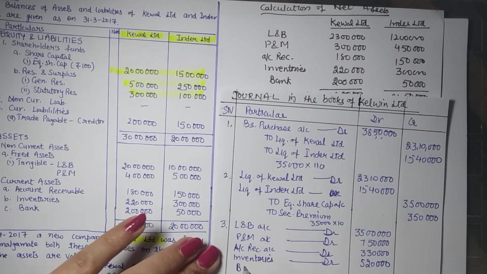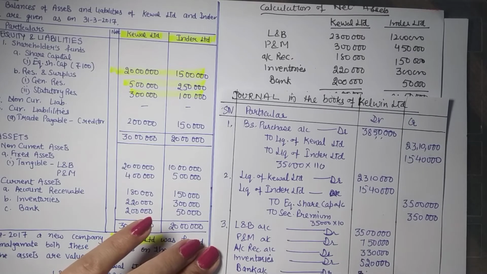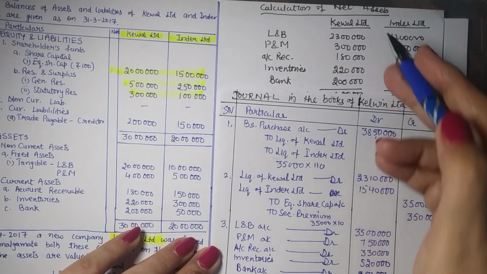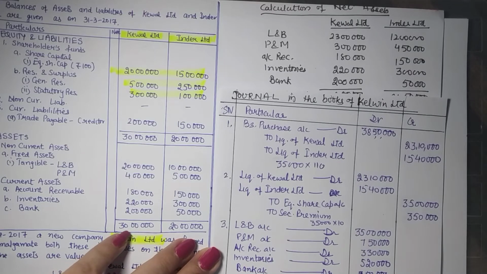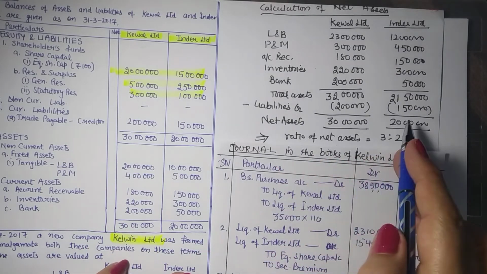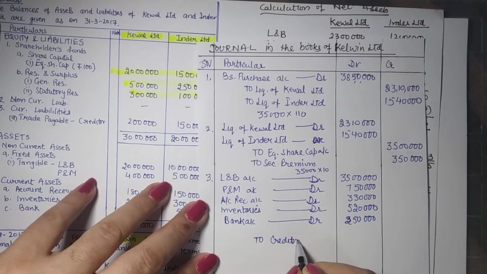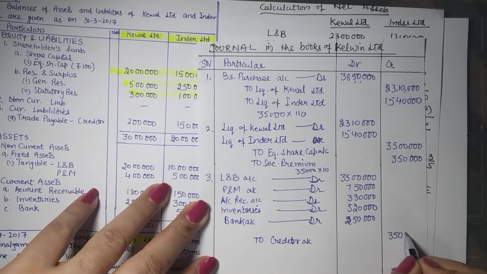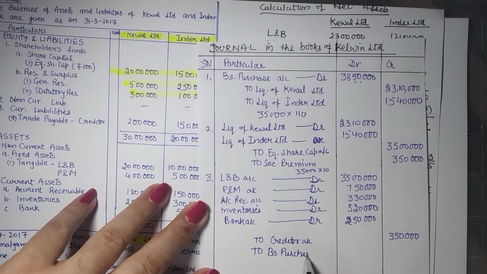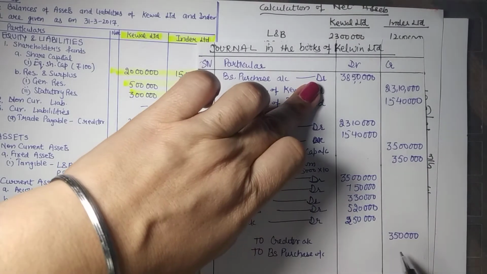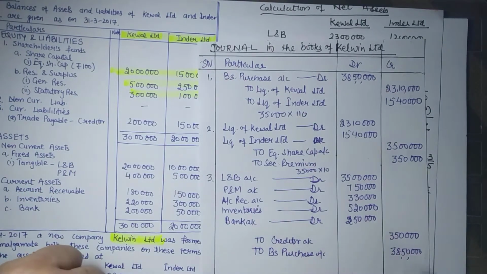So bank account 2 lakh 50,000. So right, we have recorded all assets. Now we are to record all the liabilities. In the liabilities they have taken up creditors, they just have creditors with them. So to creditors 3 lakh 50,000 against business purchase of 38 lakh 50,000, right? So this is how we pass this entry.